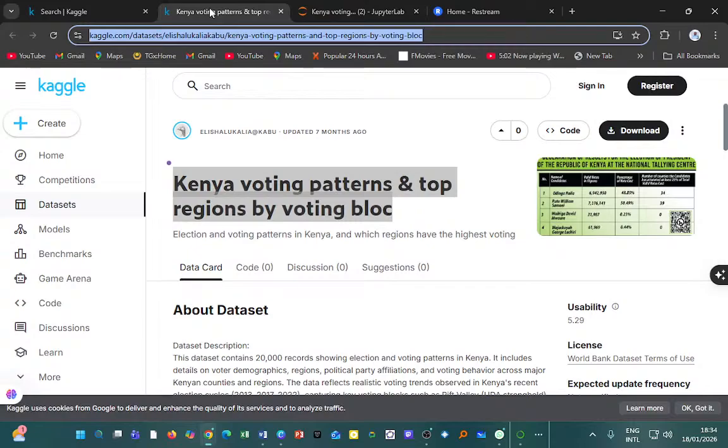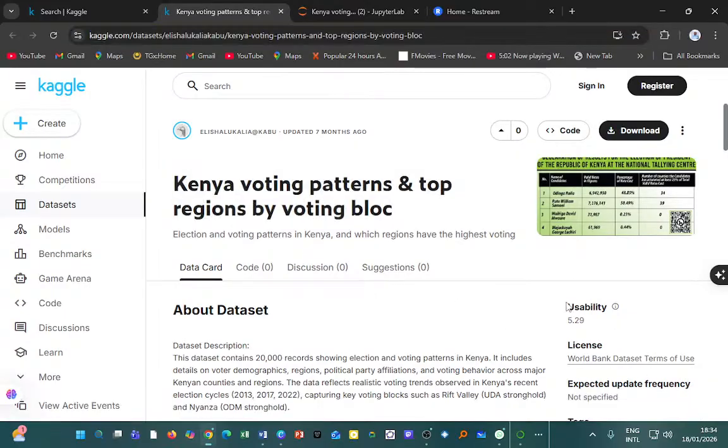Data set from Kaggle. First, I have to apologize for starting 4 minutes late. That was because I had to look at a few things and prepare. I estimated the time that I needed to go live, but all the same, we are here.